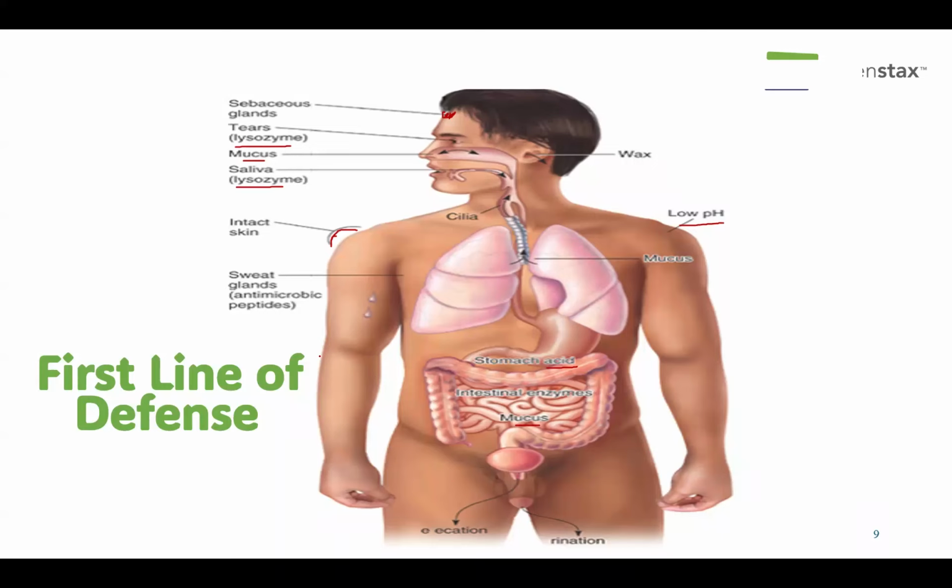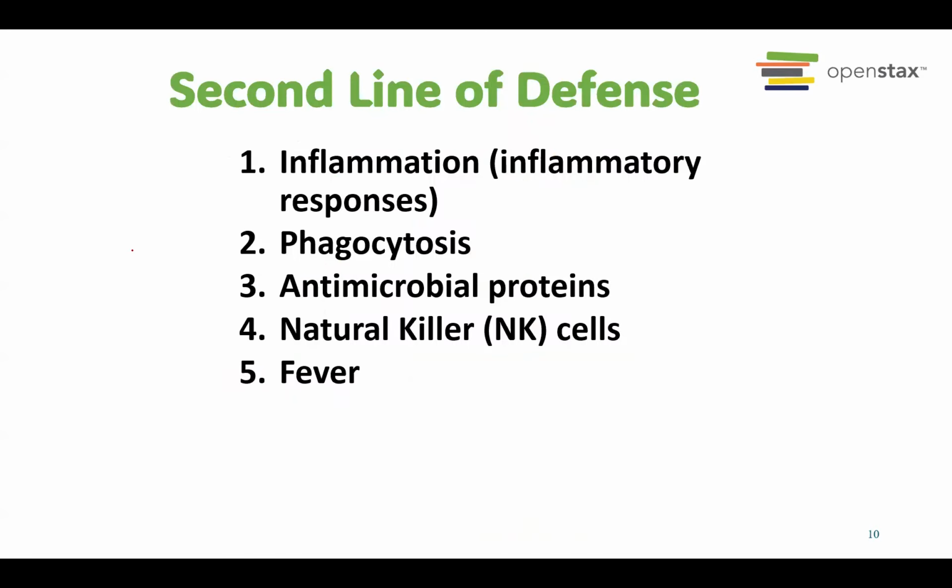So this is the first line of defense. Again, the primary function of the first line of defense is to prevent the entrance of many pathogens. If this one fails, then we have the second line of defense. The second line of defense has several signs. Usually if someone has an infection, there will be signs like this. These are the signs of the second line of defense.